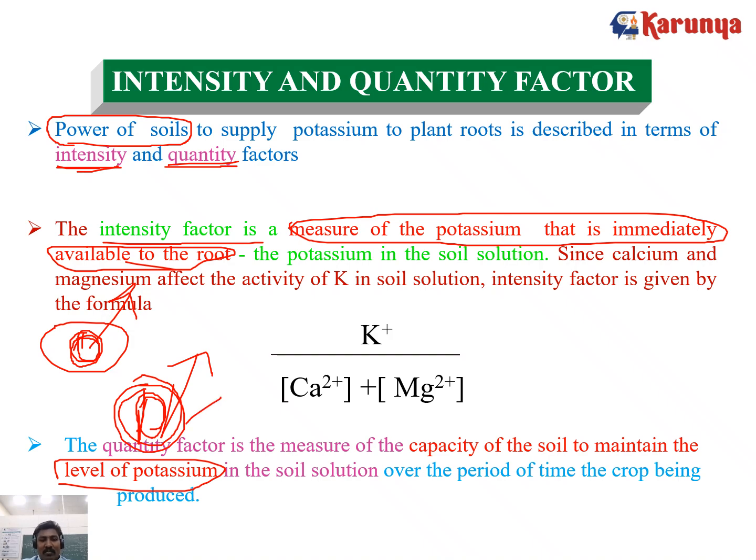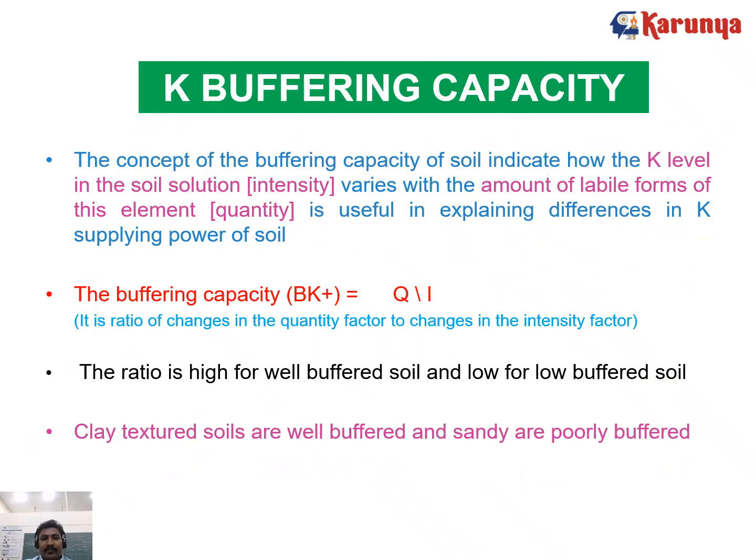Potassium is also related to calcium and magnesium, as we have seen earlier. They are positively charged, so this will also affect the potassium ratio here.